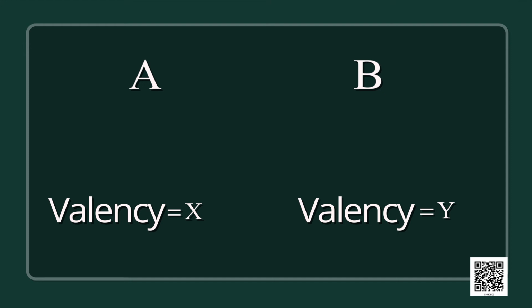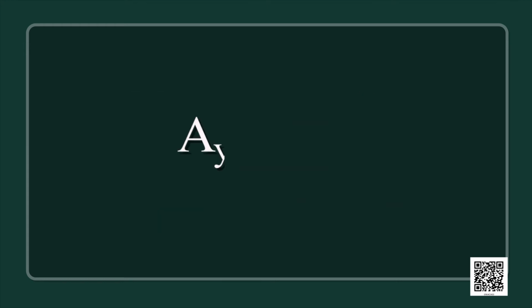We will write A's valency under A and B's valency below B. Now let us cross the valencies, and now we have the formula: below A we write Y, below B we write X. So we have the formula AyBx.